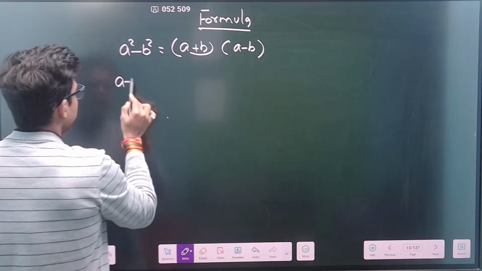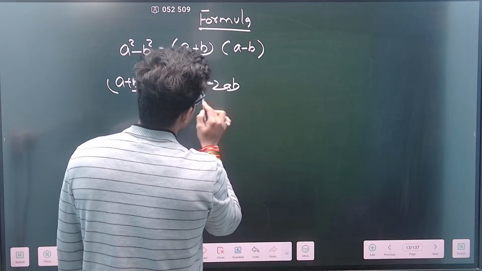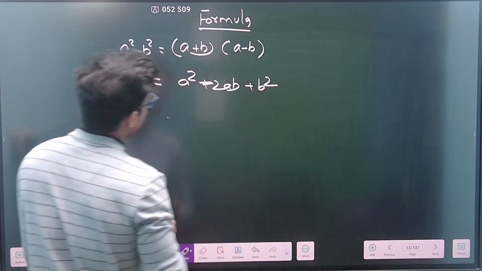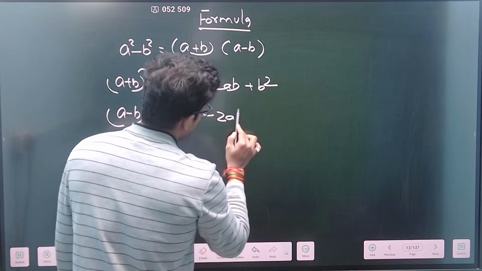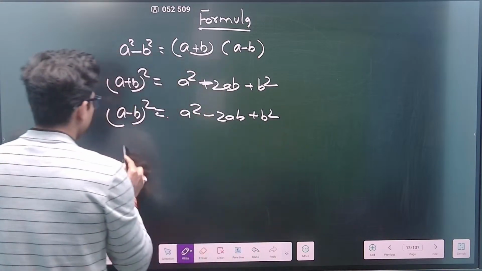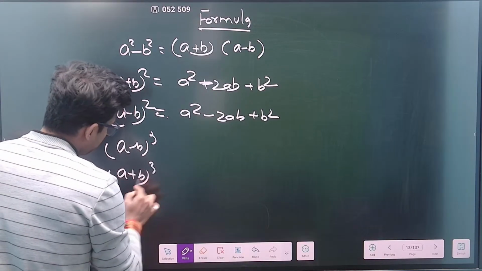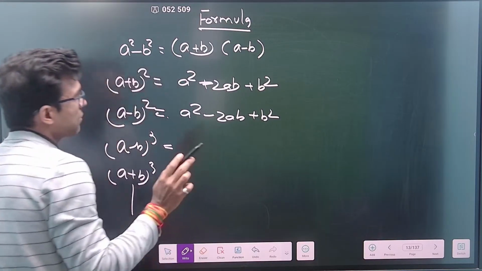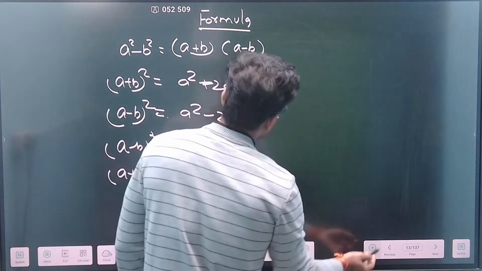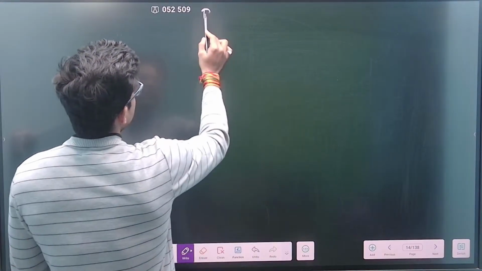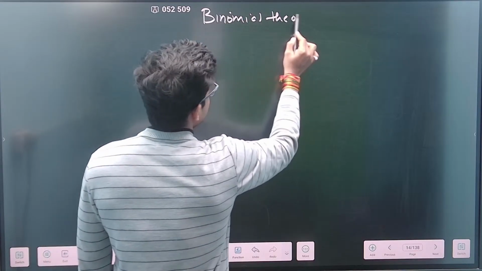Secondly, if I write a plus b whole square, you know it is a square plus 2ab plus b square. A minus b whole square, I think everybody knows, is a square minus 2ab plus b square. Similarly you can figure out a minus b whole cube, a plus b whole cube, and so on and so forth. Correct? So there is a small method of calculating these, which is called the binomial theorem. So try to understand this theorem.